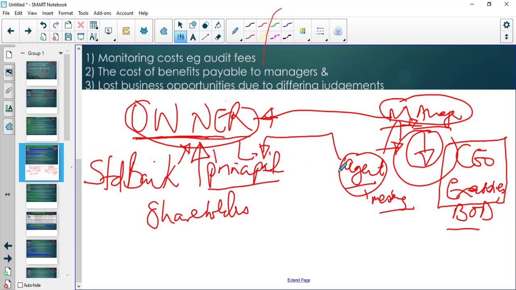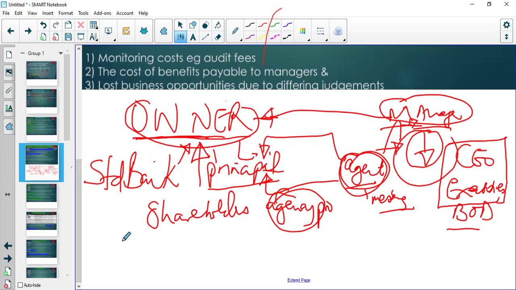But because an agent may not act in the best interests of a principal, we have what we refer to as an agency problem. The problem of having an agent is that they may actually do things that hurt your business, that bring down your business. So that's the agency problem. And how can we resolve the agency problem?